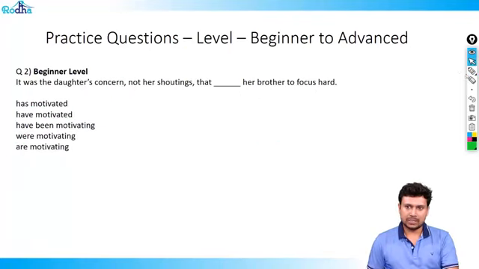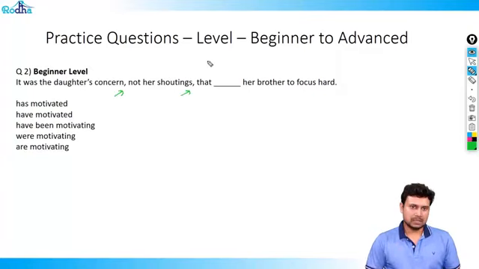Now, the next question is a nice question. It says, it was the daughter's concern, not her shoutings, that dash her brother to focus hard. Now, please pay attention here.